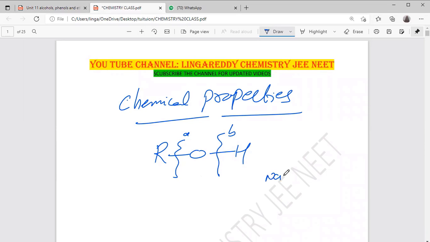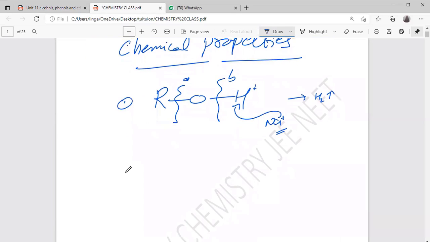Suppose you react with metals, for example sodium, magnesium, aluminum. This is Na plus. So here the H plus is replaced by Na plus, producing hydrogen gas. So these are one type of reactions, the metal reactions, as well as some more reactions given.